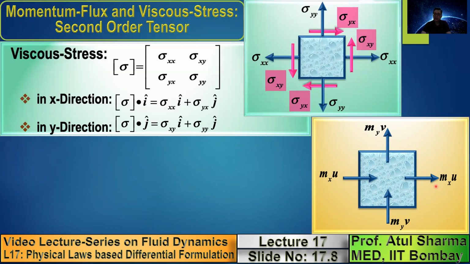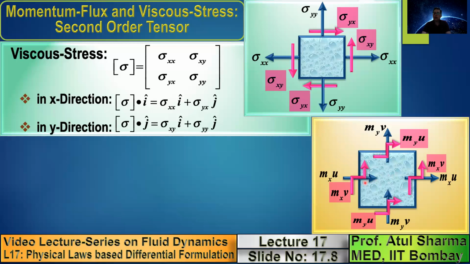However, you have cases where you have the product of mass flux and velocities which are in the orthogonal direction. Such as in this case, you can see mx is the mass flux in the x direction, whereas the v velocity is in the vertical direction. Similarly, you can see here my is the mass flux in the vertical direction and u is the velocity in the x direction. So what I have shown by these pink zigzag arrows corresponds to cases where the direction of mass flux and the velocity are orthogonal. So these are shown by a zigzag arrow. Why I am showing this as a zigzag arrow, I'll discuss in later slides.